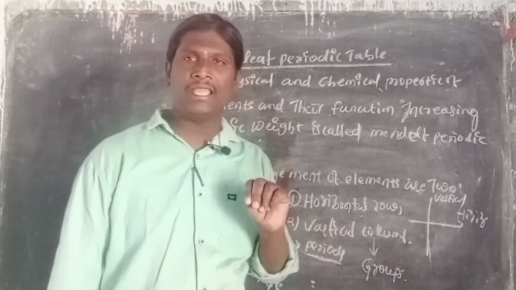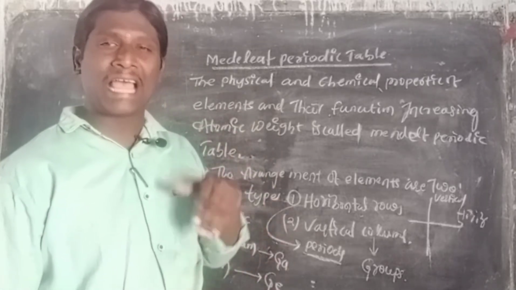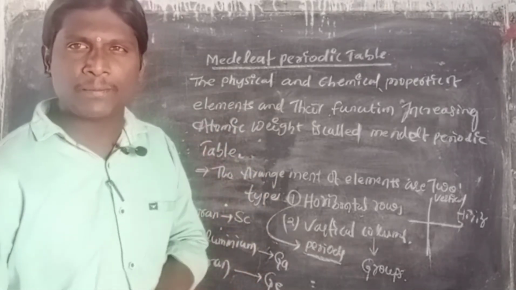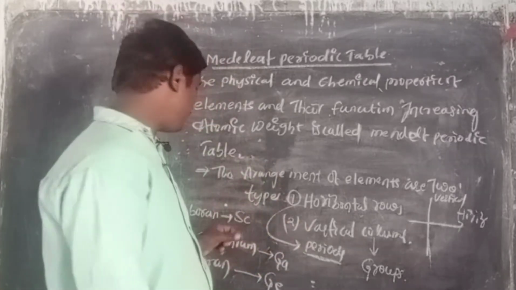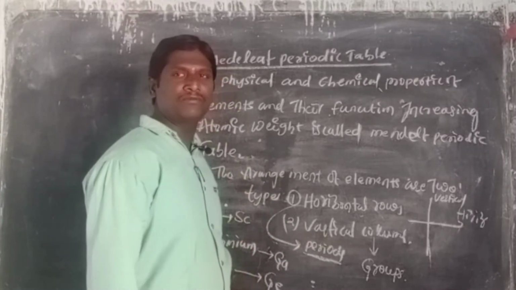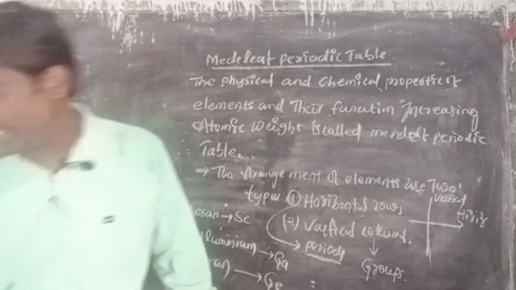Three gaps were left in the periodic table, and when the elements were later discovered they were given particular names: scandium, gallium, germanium. This is about the Mendeleev periodic table.